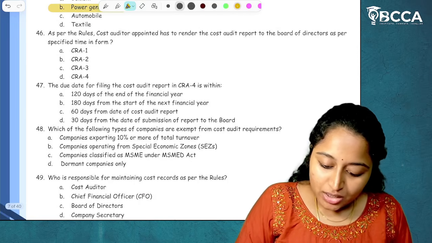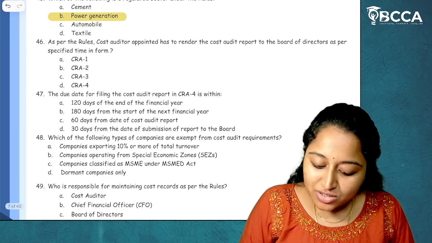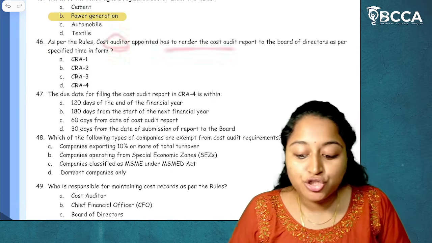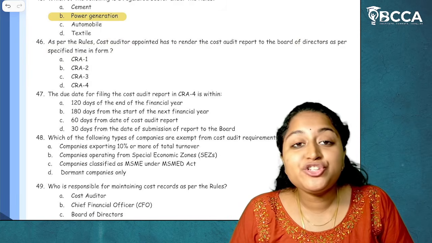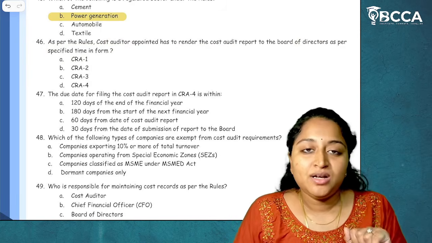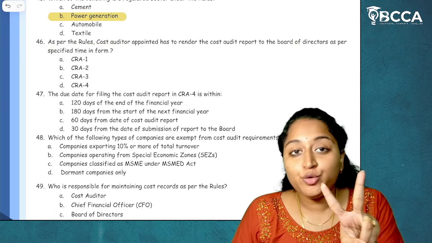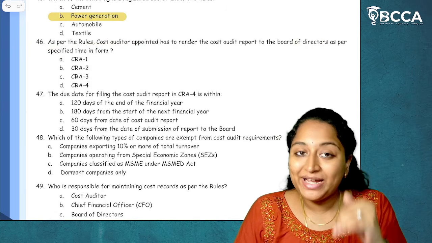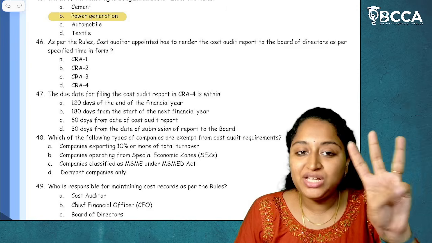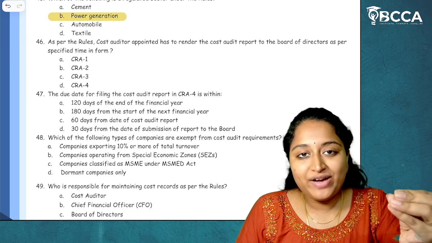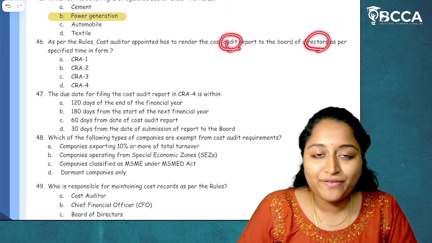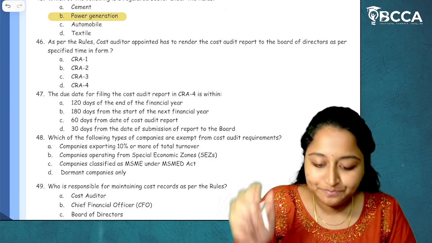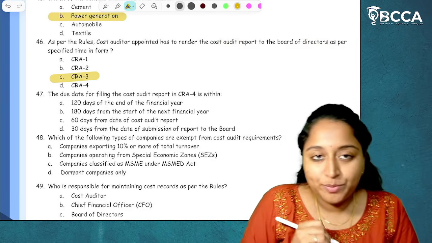Then, question number 46. As per rules, the cost auditor appointed has to render the cost audit report to the board of directors as per specified time in which form? Form CRA 1: maintenance of cost records. Form CRA 2: intimation of appointment of cost auditor by company to central government. Form CRA 3: cost audit report being filed by the cost auditor to the company. So, cost auditor has to give it to the board of directors in which form? Form CRA 3. I hope it is clear.